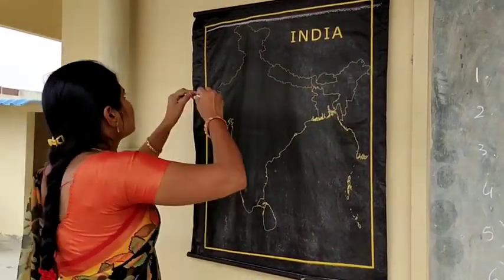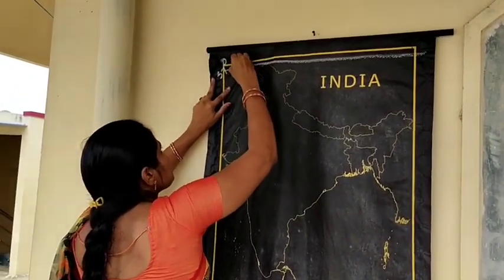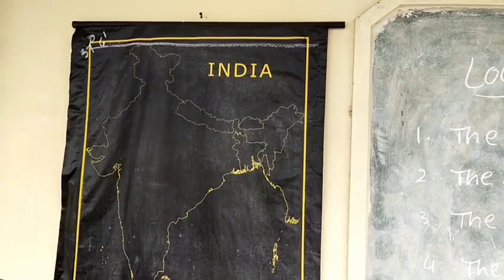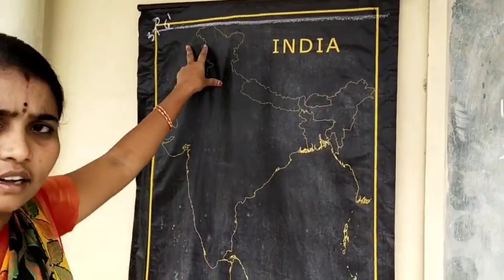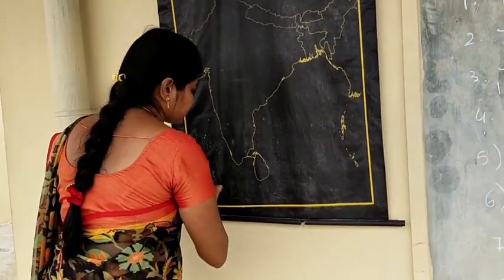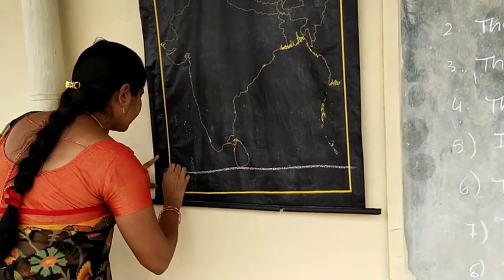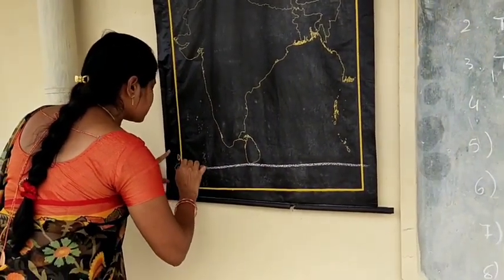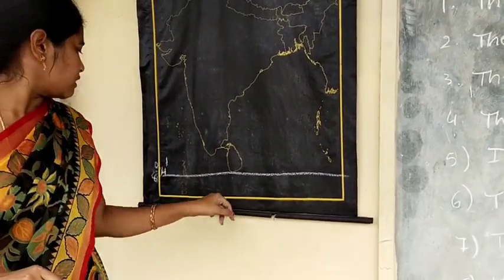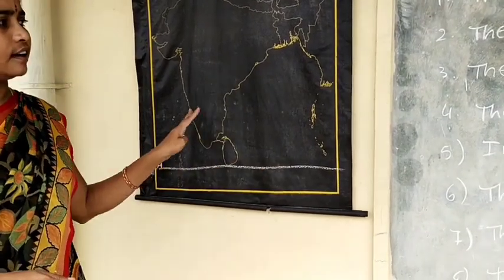So 37 degrees 6 minutes north latitude is the northmost latitude in our country. The southmost latitude in degrees: 8 degrees 4 minutes latitude is the southmost latitude in our country.